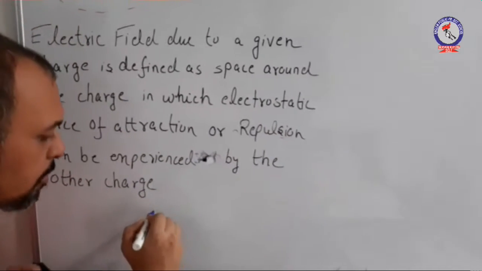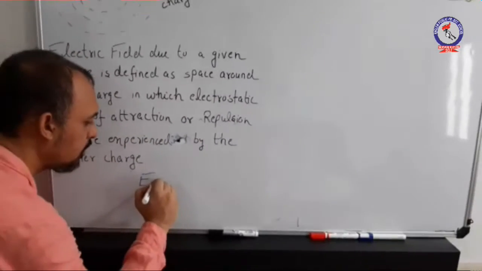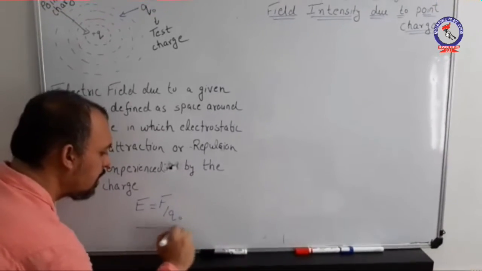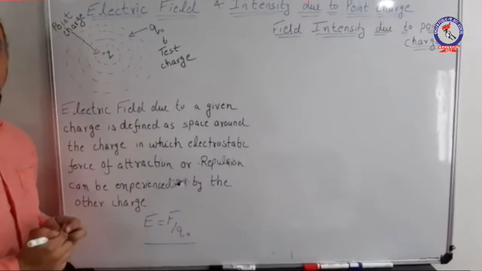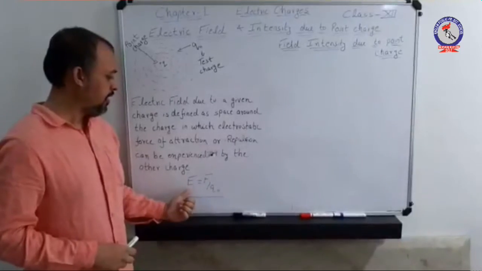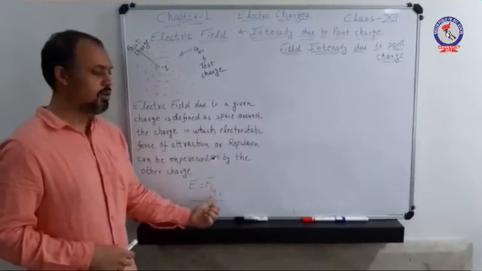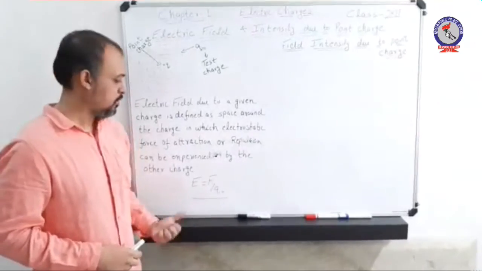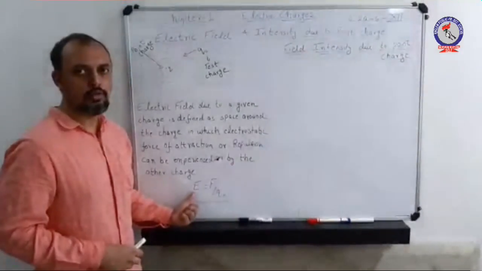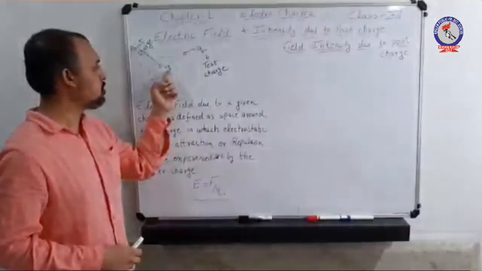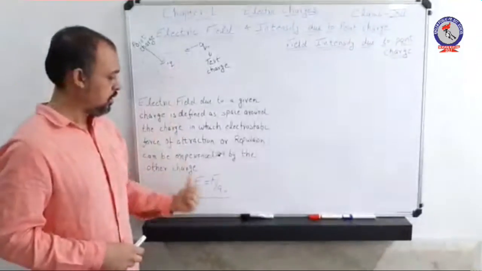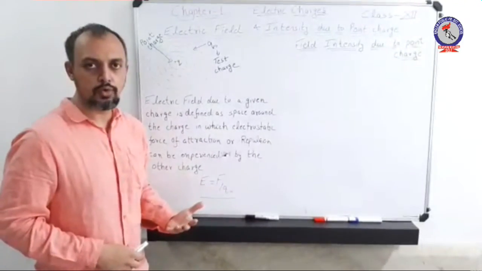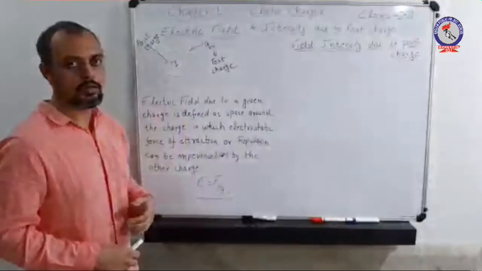Hence, the magnitude of this field can be written as the force experienced by a test charge, F upon Q naught. Now, the field is actually the force experienced by a test charge. Remember this one important point here: this electric field is the field produced by this point charge, and Q naught is the test charge which is experiencing a force in the field of the point charge.